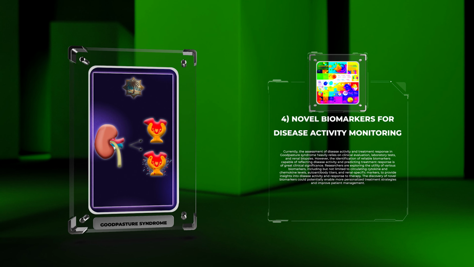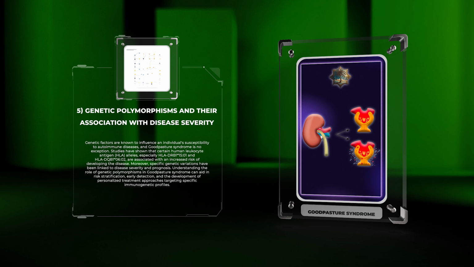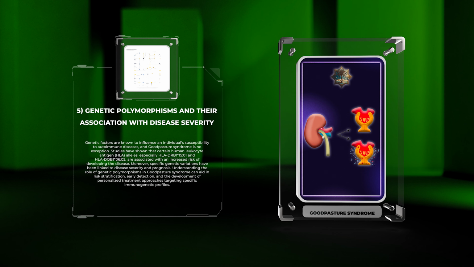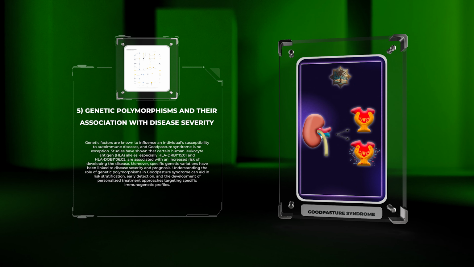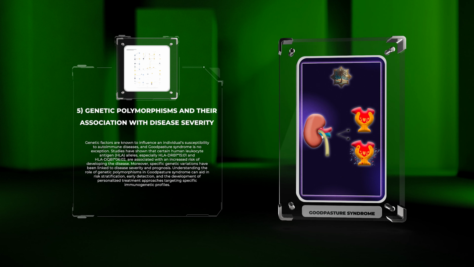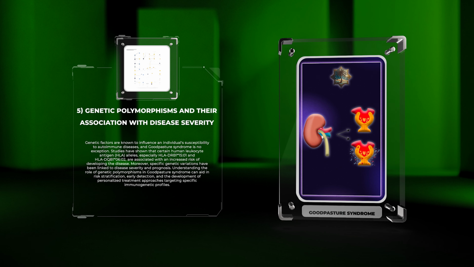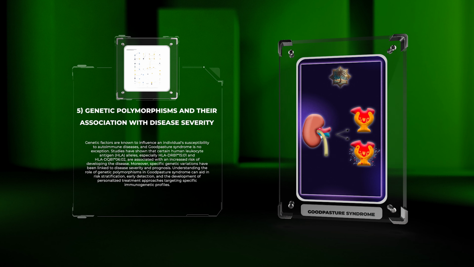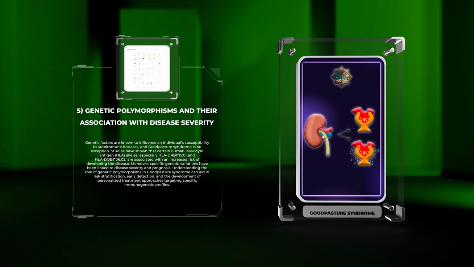Genetic factors are known to influence an individual's susceptibility to autoimmune diseases, and Goodpasture syndrome is no exception. Studies have shown that certain human leukocyte antigen, HLA, alleles, especially HLA-DRB1*1501 and HLA-DQB1*0602, are associated with an increased risk of developing the disease. Moreover, specific genetic variations have been linked to disease severity and prognosis. Understanding the role of genetic polymorphisms in Goodpasture syndrome can aid in risk stratification, early detection, and the development of personalized treatment approaches targeting specific immunogenetic profiles.